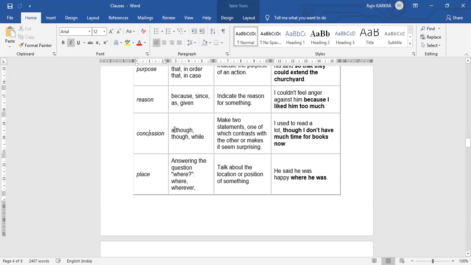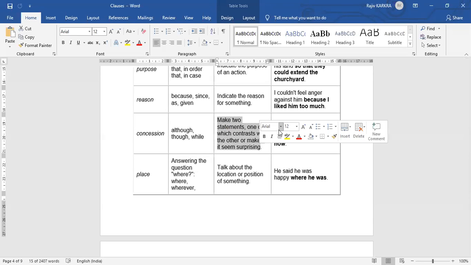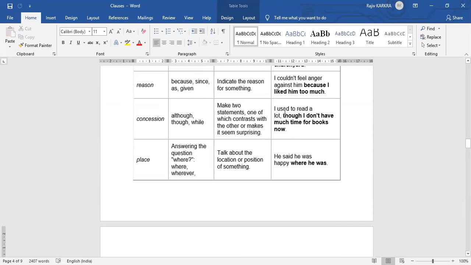Concession, sorry. Although, though, while, right? So make two statements, one of which contrasts with the other or makes it seem surprising. I used to read a lot, though I do not have much time for the books.